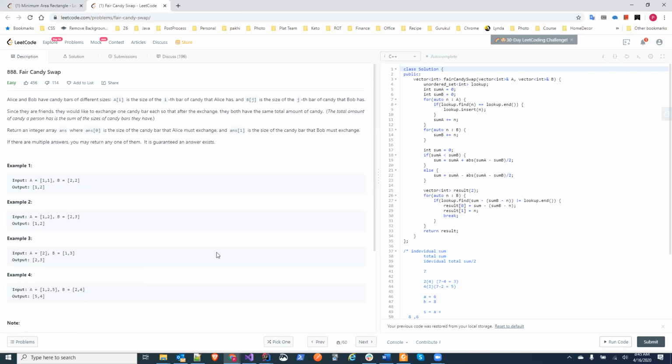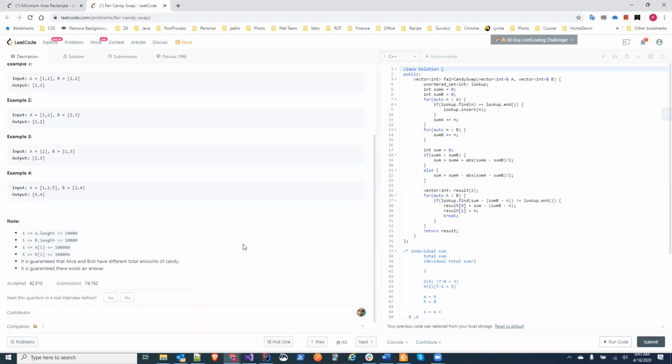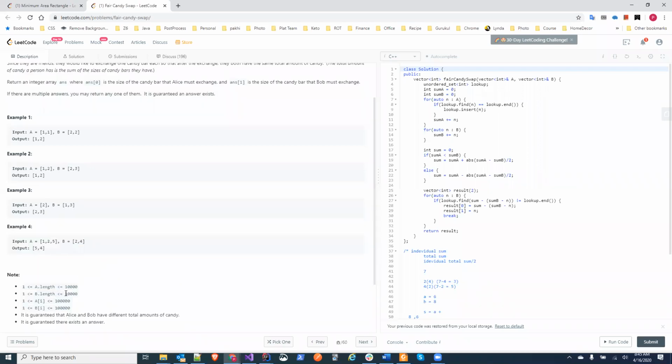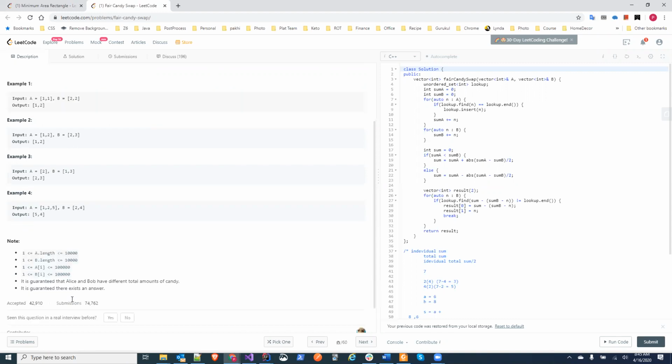Yes. And the catch here, you see the constraint: the individual total number of candy bars is 10,000, and one candy bar may have up to 100,000 candies. So if I calculate the individual sums and then the final sum, there may be an overflow. That's why I did this trick. Instead of actually summing and dividing, I just worked out what the final individual sum will be.